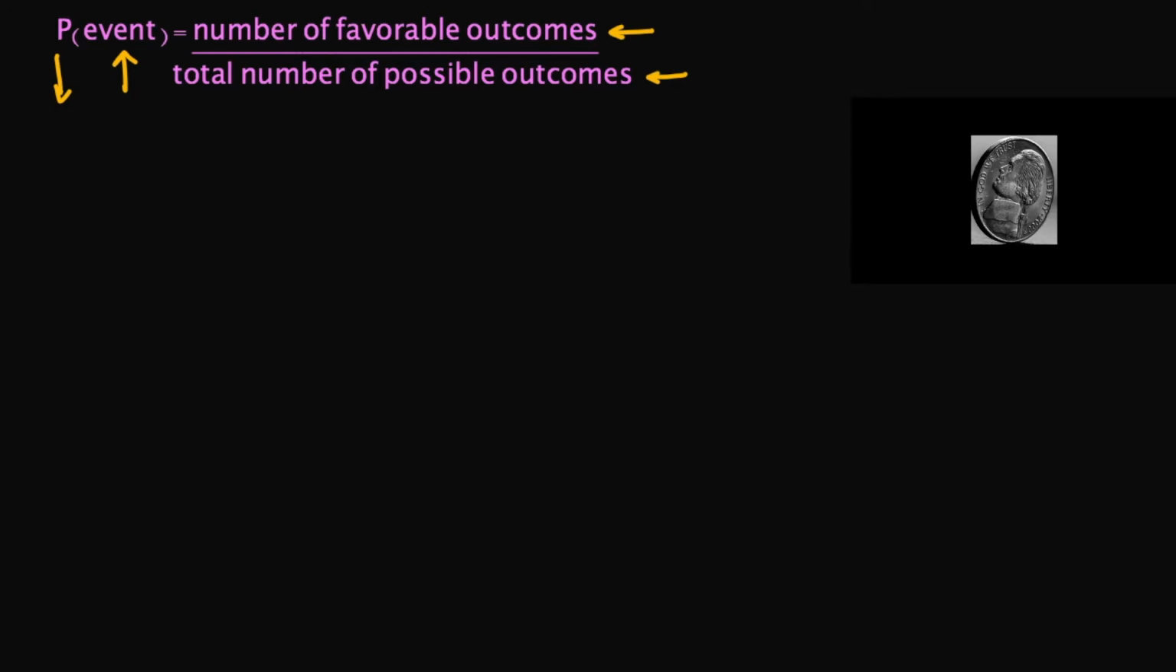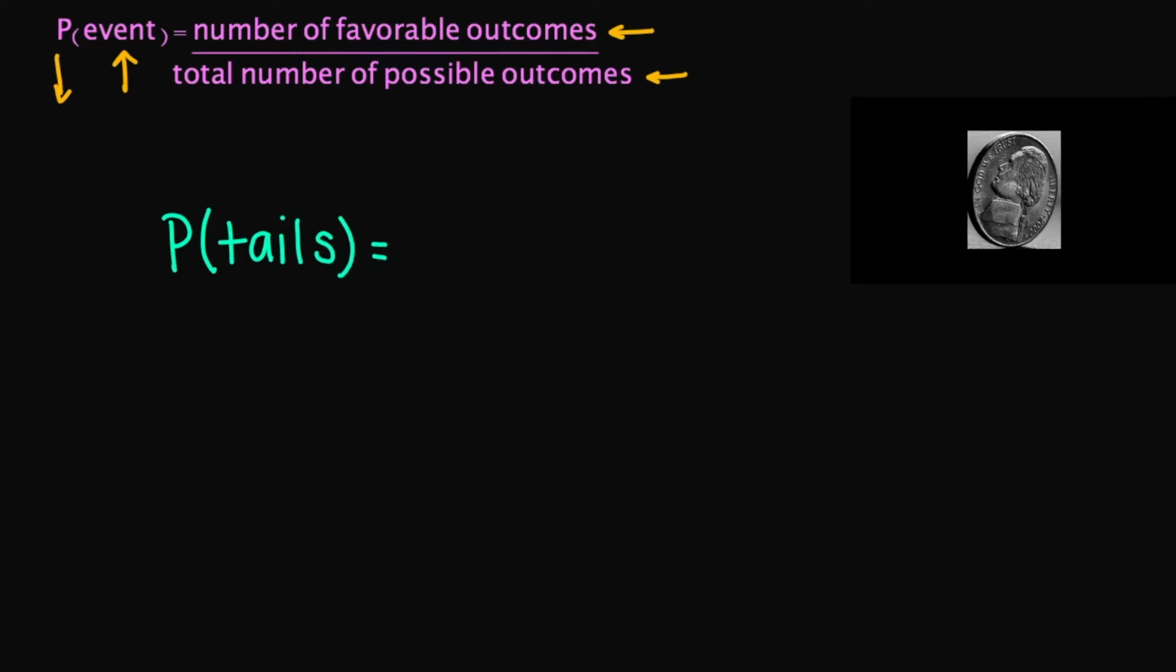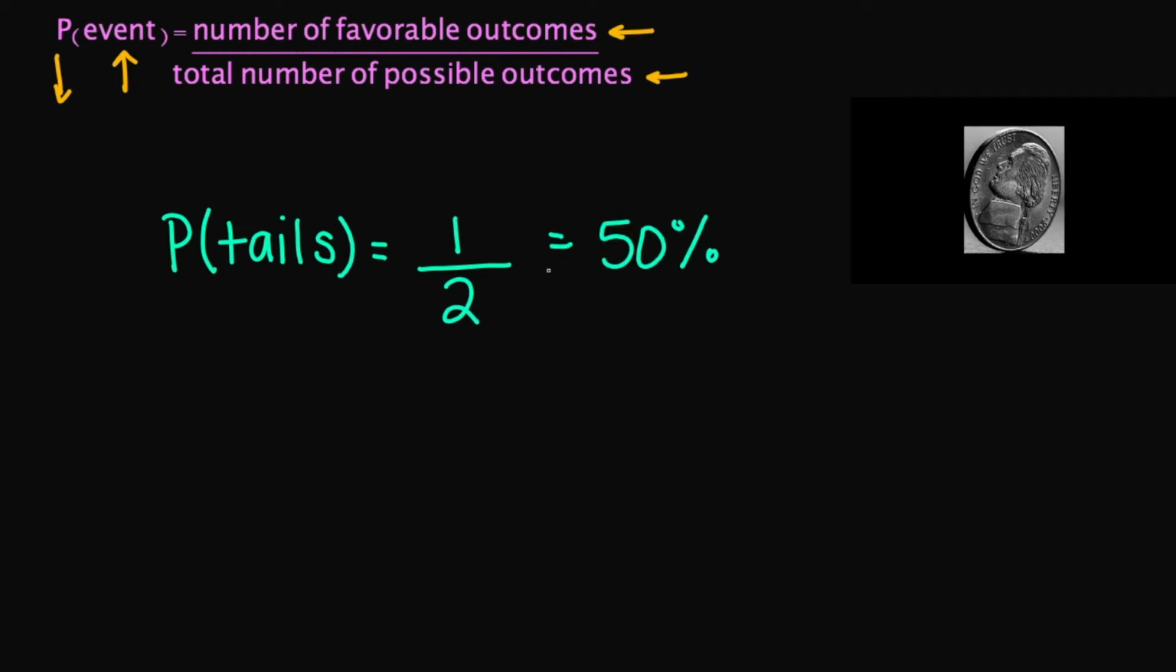A popular example that we all see is finding the probability of a coin. What is the probability of a coin landing on tails? P is your probability of tails. I'm going to put tails here on the inside because this is the outcome I am looking for. I am talking about a coin. What is the number of favorable outcomes? Because I'm looking for the probability of tails, that's just going to be 1. The total number of possible outcomes is going to be 2. There is a 50% chance that if I flip my coin, my coin is going to land on tails.